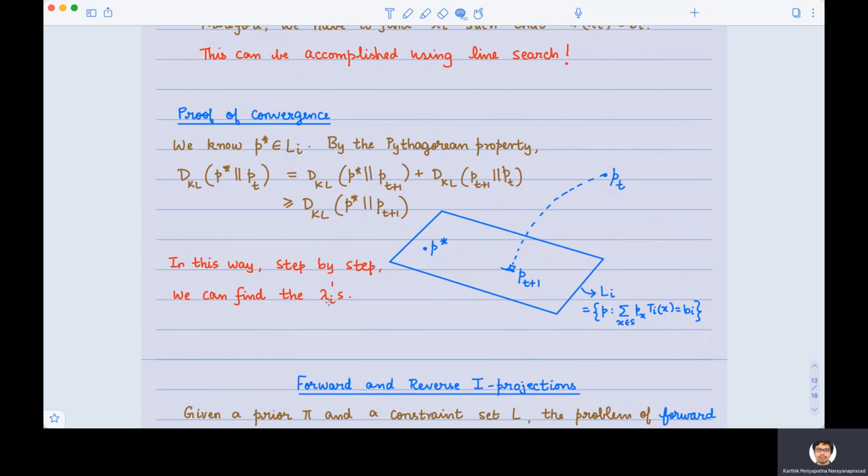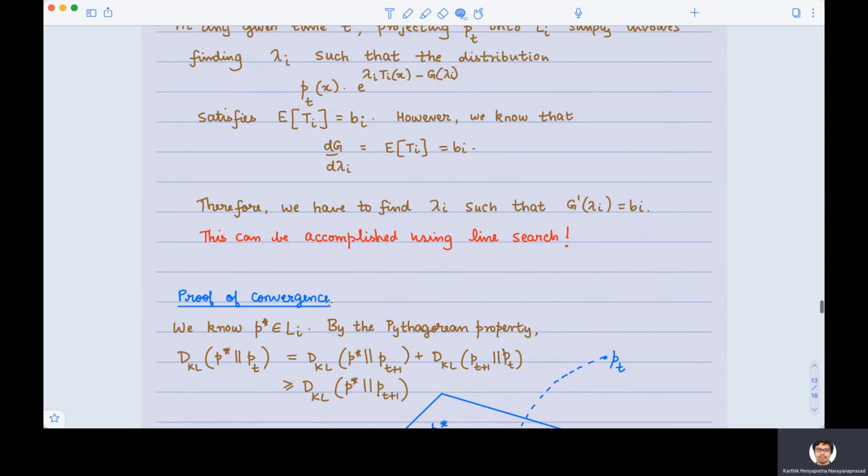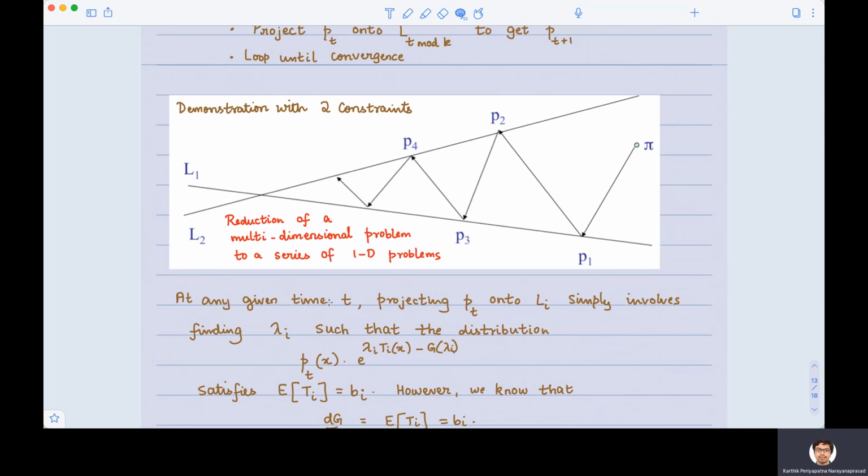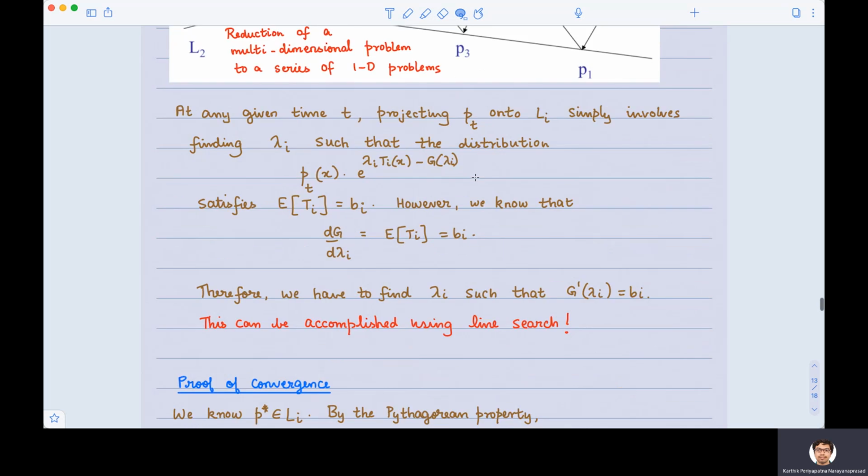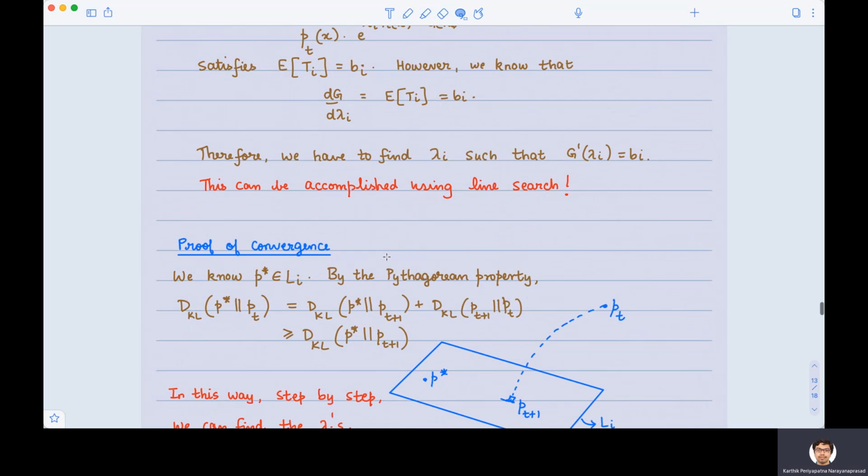At the point of convergence, we have lambda 1 through lambda k. Beautiful, right? So the point is that we could break down a multidimensional problem into a series of one-dimensional problems because KL divergence satisfies certain nice properties, one of those being the Pythagorean property.